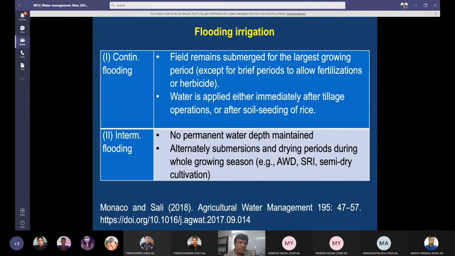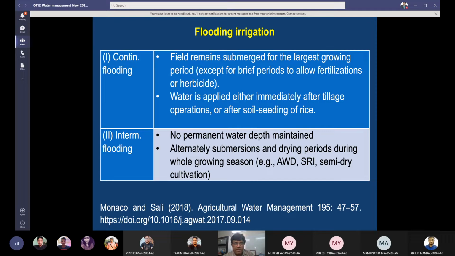In this, there are two: continuous flooding and intermittent flooding. Continuous flooding means keeping the water always standing in the field. The field remains submerged for the largest part of the growing period, except for a brief period to allow fertilization or herbicide application. Water is applied either immediately after tillage operations or after seeding of rice.